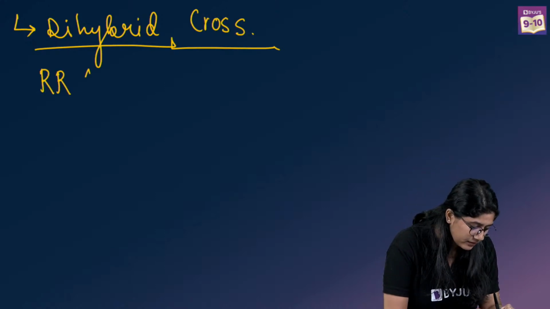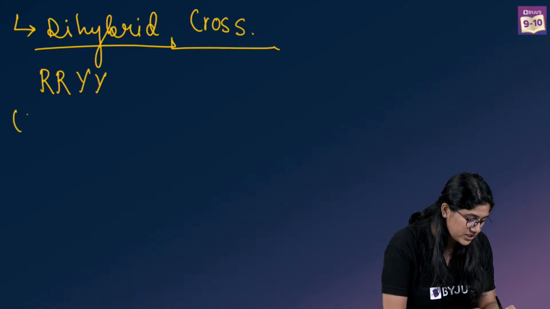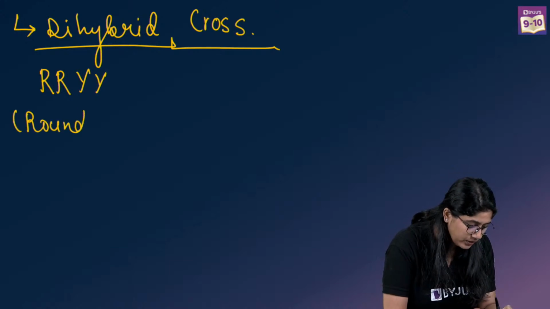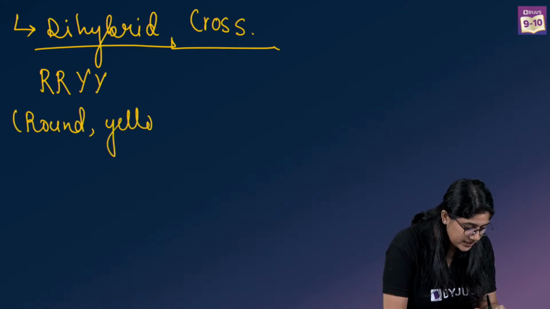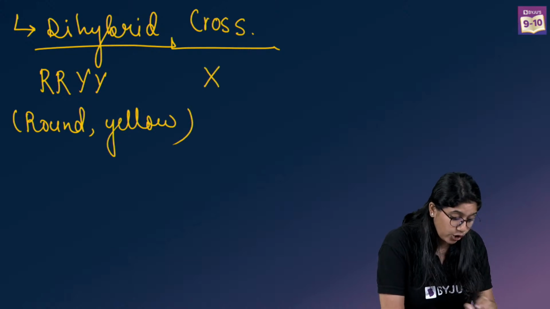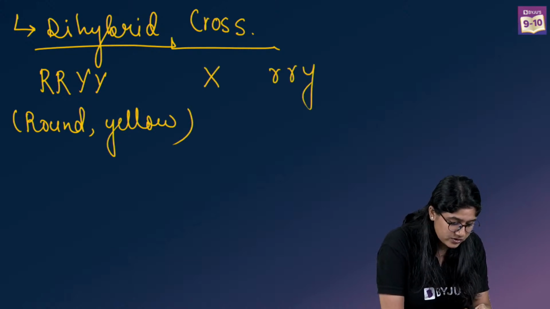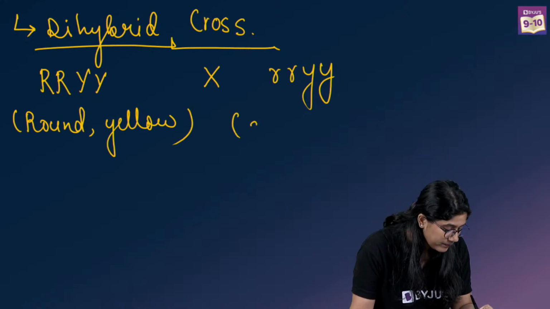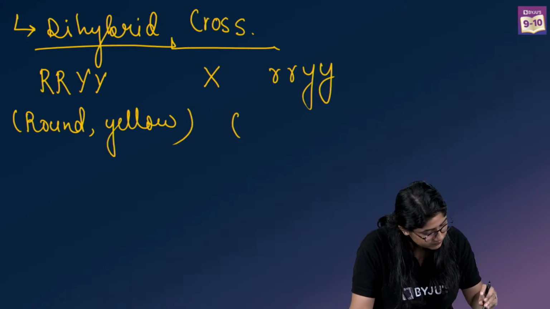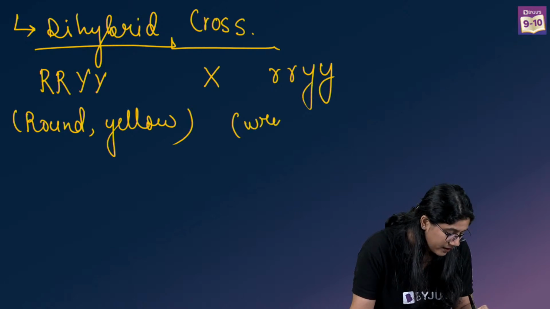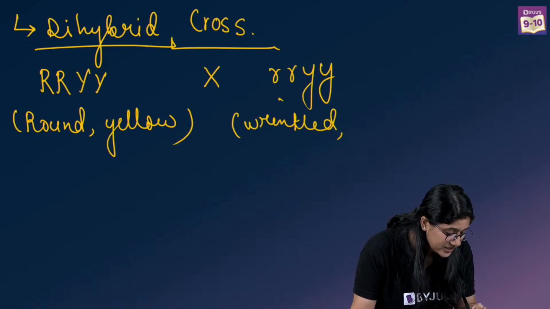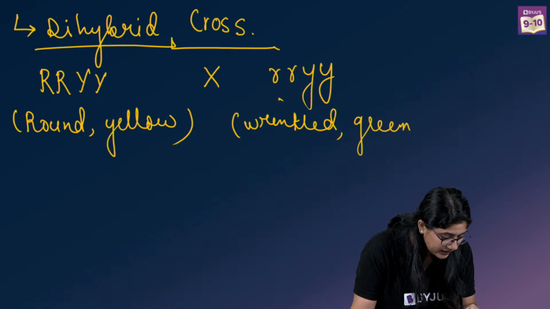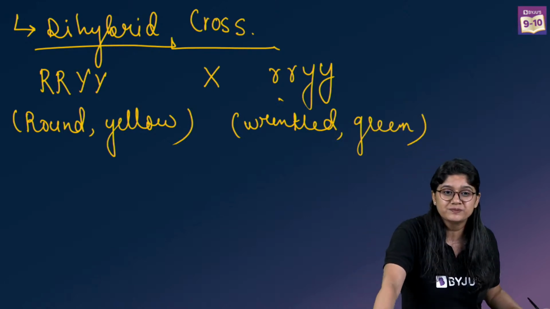Capital R and capital Y, which is the seed is round and the color of the seed is yellow, when we cross it with small r and small y, which are wrinkled, and the color is green. Clear, everyone?